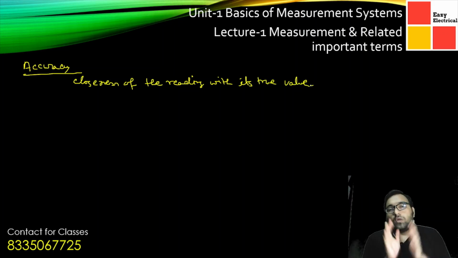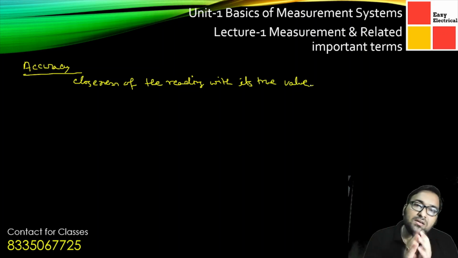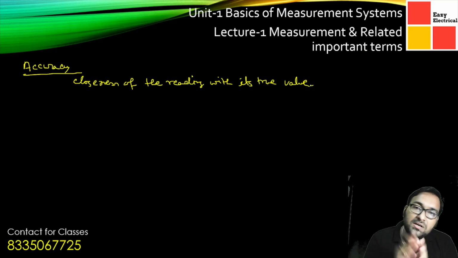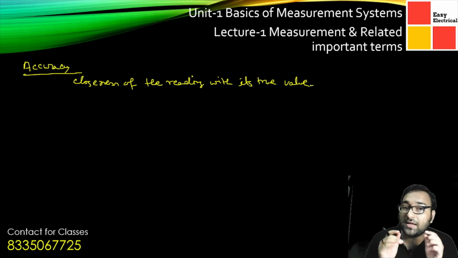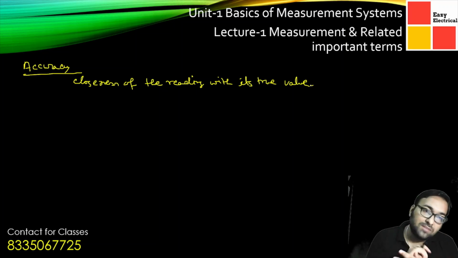What is the meaning of this? Suppose we have an ammeter showing 5 ampere. That is the marked reading, or the true value of the reading. Now suppose the meter is saying 4.9 ampere. So what is the accuracy? It is how close the reading is to the true value. It is the measure of the closeness of the reading that we call accuracy.